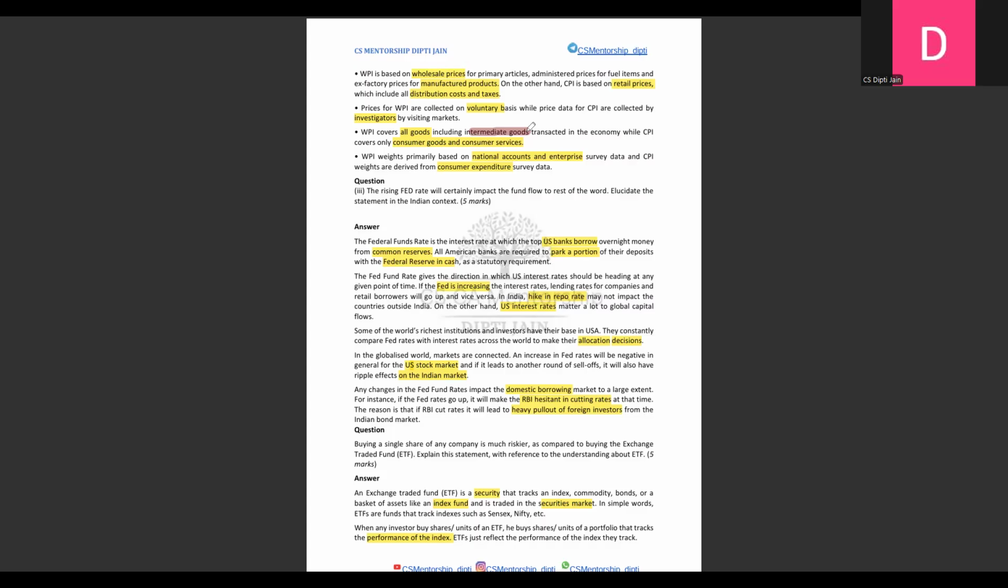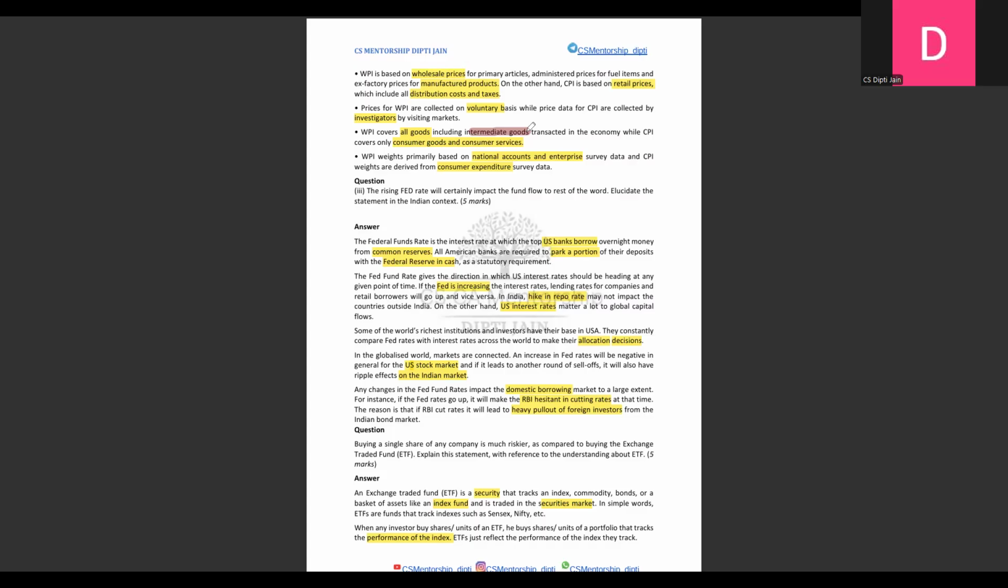So here again I have highlighted some points from which you can learn what mistakes you are making. What is an ETF? An ETF is basically a security, like any index, commodity or bond, but it's basically a basket of assets like index funds, like Nifty, Sensex, all these things. You have to quote examples. It is traded in the stock market. These things you can definitely highlight in your answers. You can keep small highlights that will ensure that you know what you are writing.